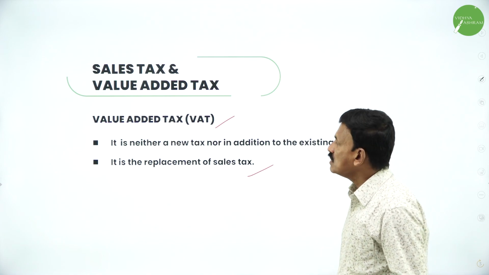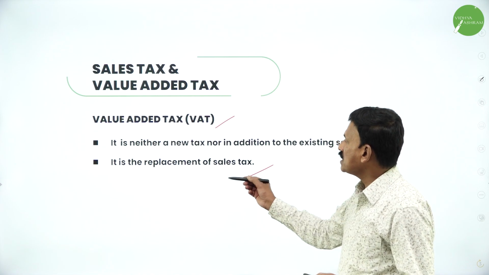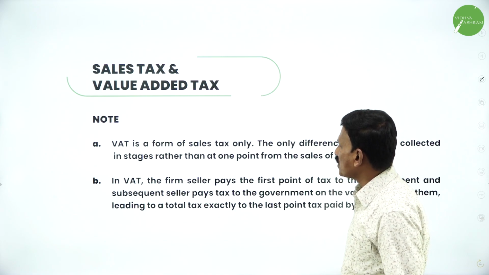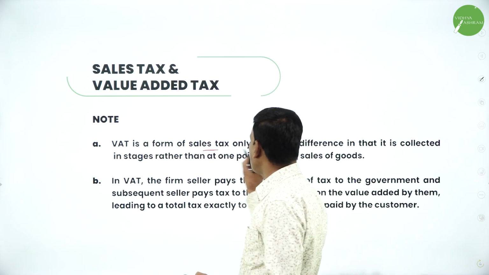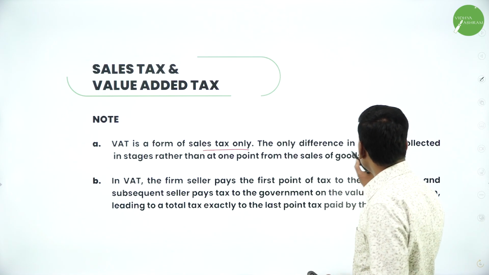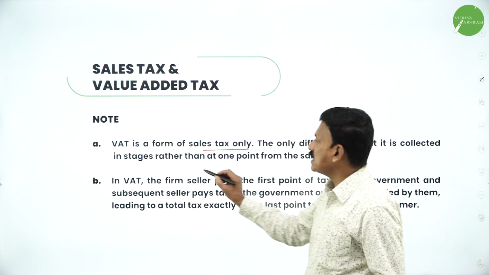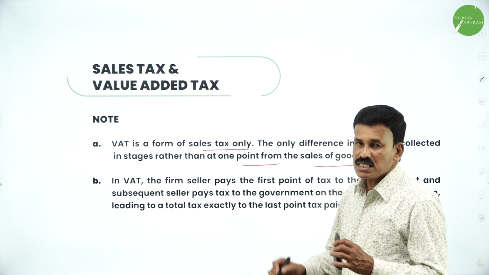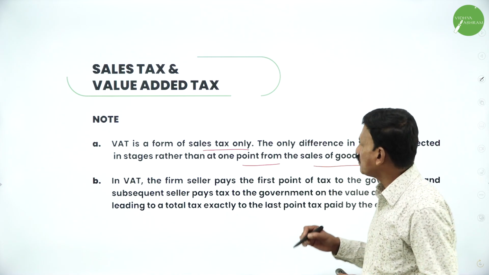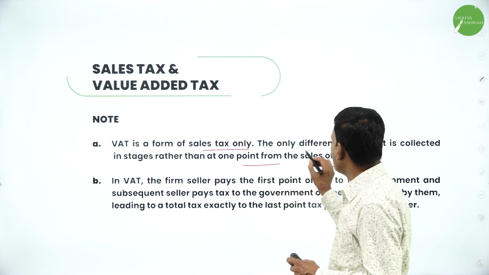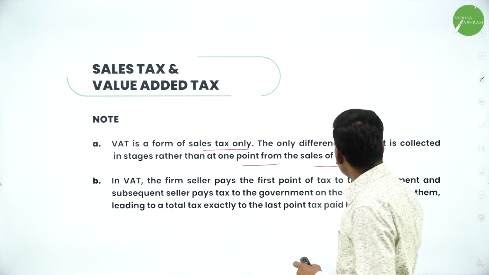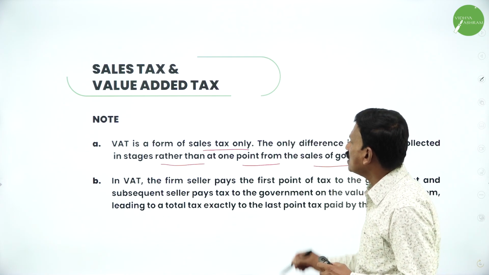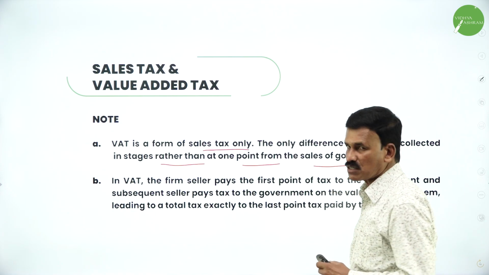The abbreviation for value added tax is VAT. So it is the replacement of the sales tax which is already present. VAT is a form of sales tax only. The difference is that it is collected in stages rather than at one point from the sales of goods. So instead of collecting at once, we collect in the form of different stages.